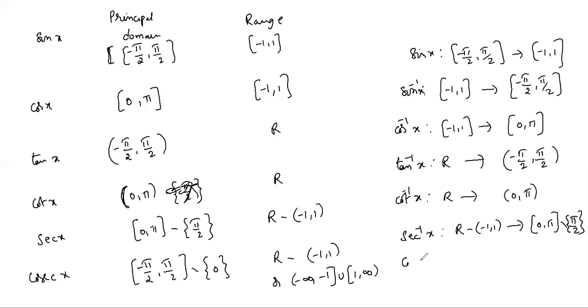Similarly, cosecant inverse x has the same domain, R minus open -1 to 1, and range closed -π/2 to +π/2 without 0 between this. So for this principal domain only we will write the inverse of the functions. Now we will see the graph of these functions.